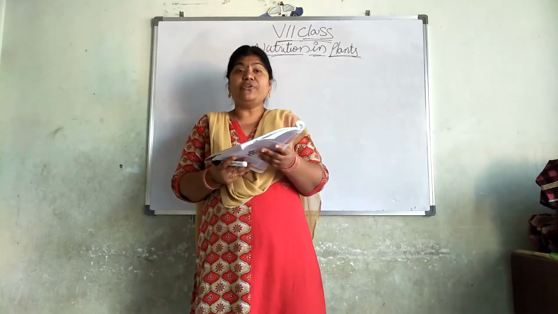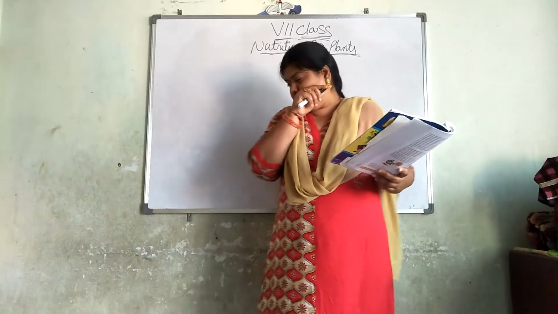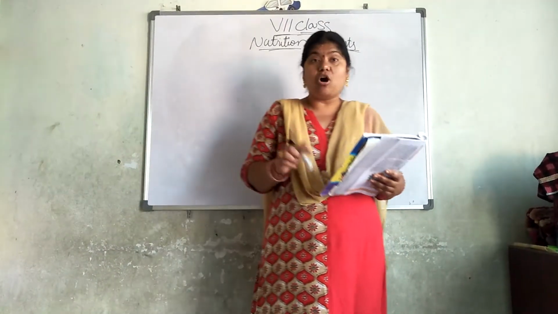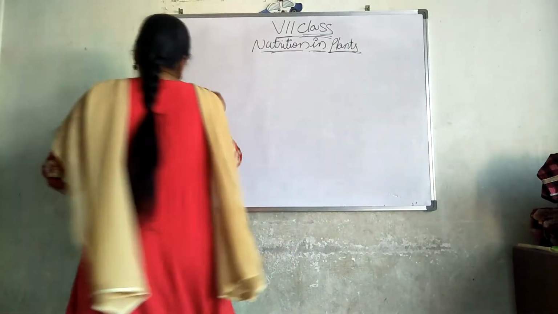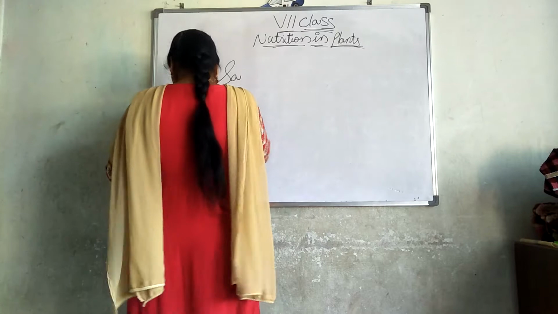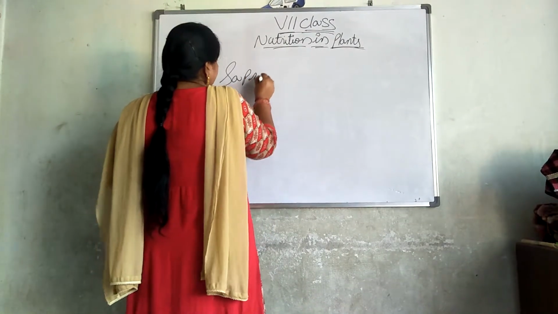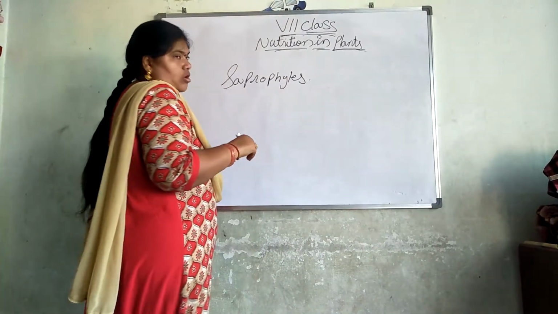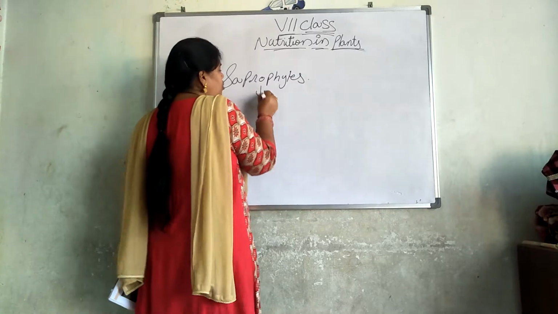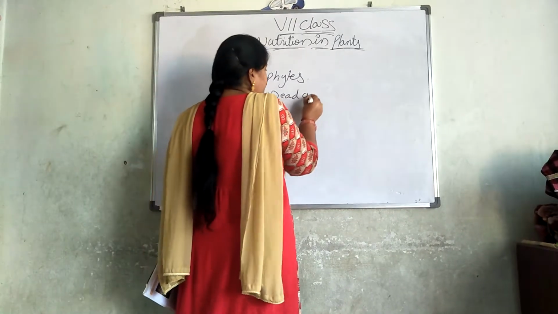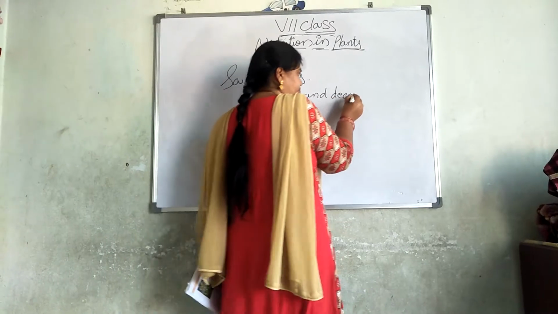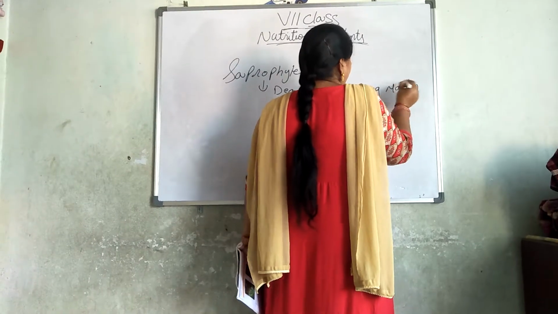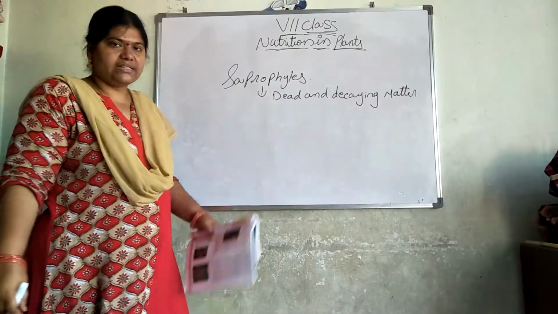Often after rains we find umbrella-like structures from the ground. Such plants are called saprophytes. What will we call them? Saprophytes. These saprophytes grow on dead and decaying parts of animals. Dead and decaying matter, or dead and decaying parts of plants and animals, are called saprophytes.